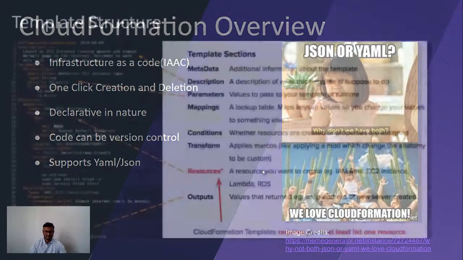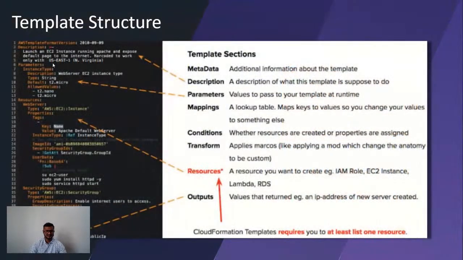So now we will understand the template structure. For this also we have to follow some pattern. This is the version that I have to follow. Then we have a parameter block.